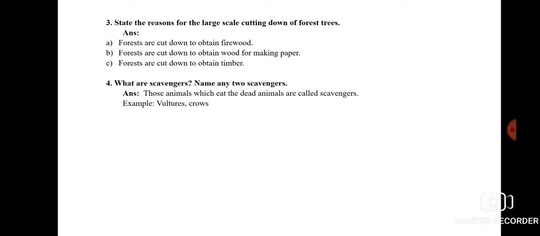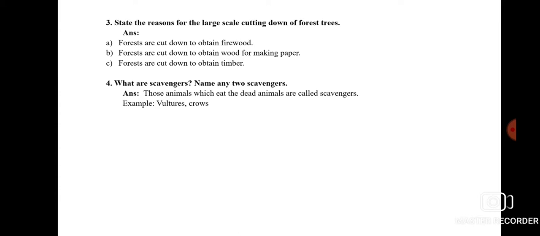Other than that, deforestation is being done in order to get more and more agricultural land due to increasing population, and in order to construct more industries. So bare land is required, that is why the forest trees are being cut down at an alarming rate, in order to construct the housing complexes. Understood?